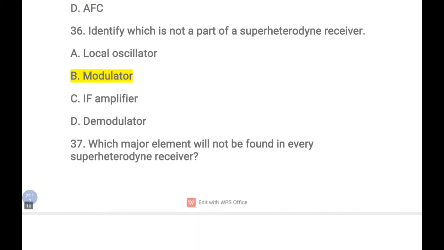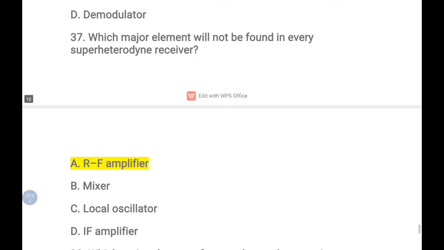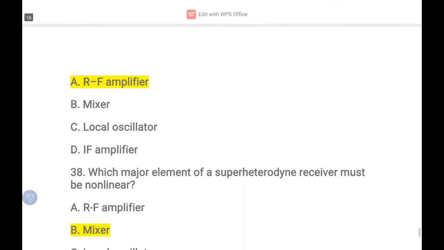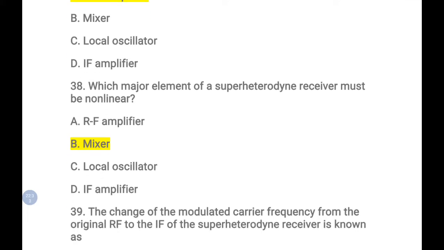Which major element will not be found in every superheterodyne receiver? The RF amplifier. That is the major element that will not be found in every superheterodyne receiver. And which major element of a superheterodyne receiver must be non-linear? These questions come under the superheterodyne receiver topic. Which element must not be linear?